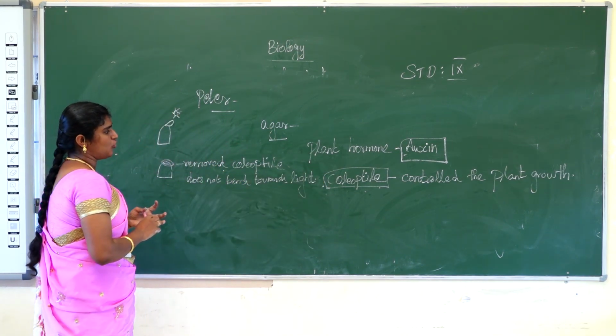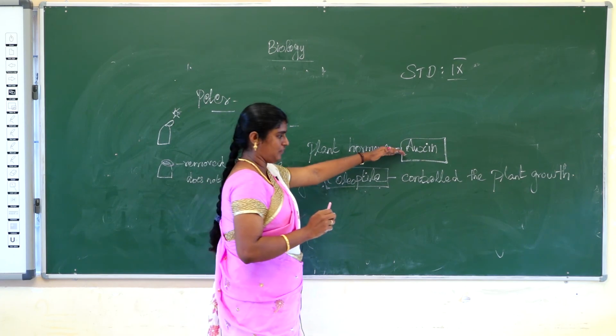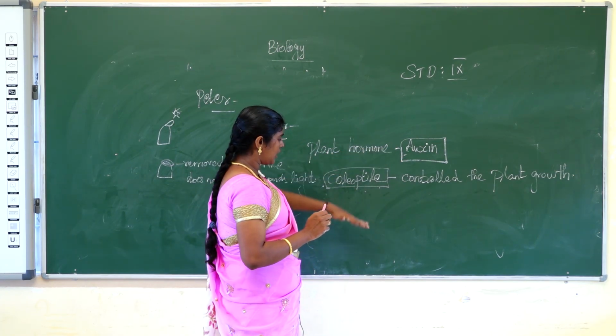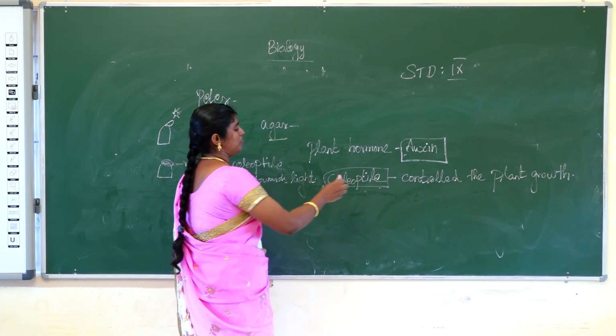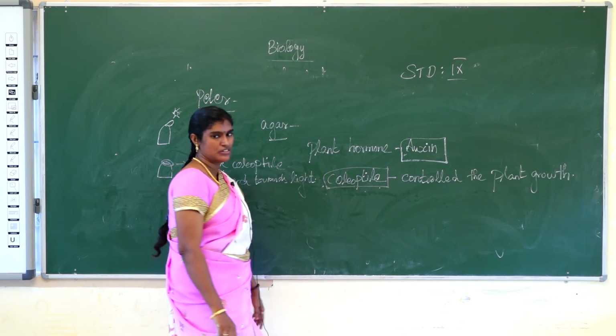So we concluded that the plant hormone auxin is very important for plant growth, and the coleoptile controls the plant growth. This is a main important experiment, learn it. Thank you.